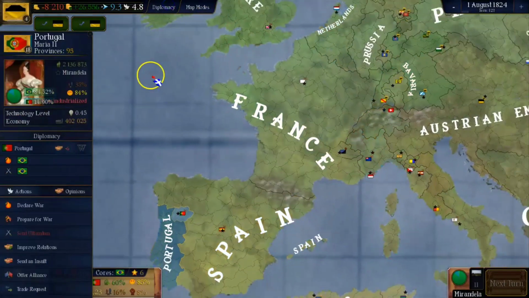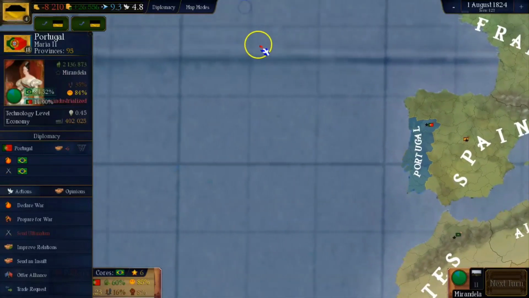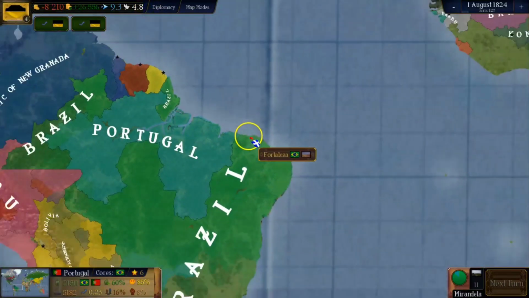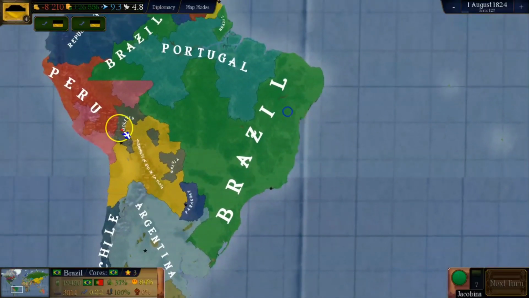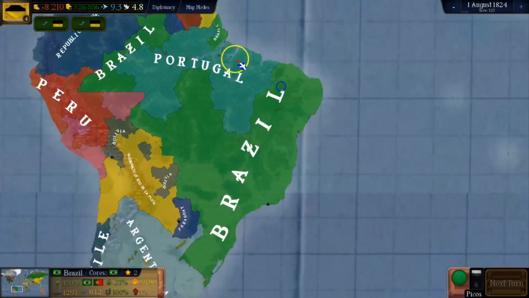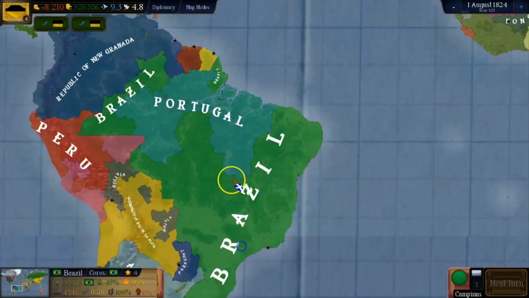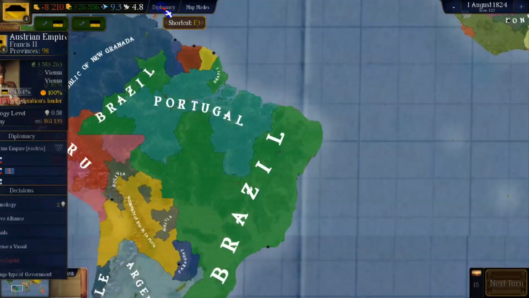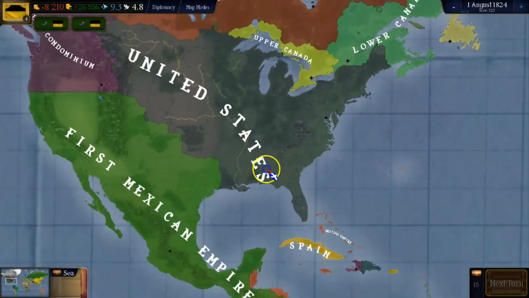Okay, so interesting things in the rest of the world. We have the Portuguese, who are now at war with the Brazilians, who have declared their independence. So now we have an independent Brazil, which is at war with the Portuguese. Both of these nations are industrialized. Or I mean, not industrialized. Nobody's industrialized yet.